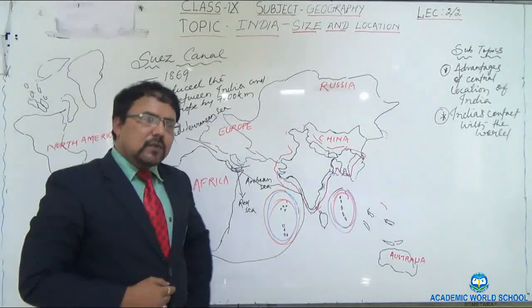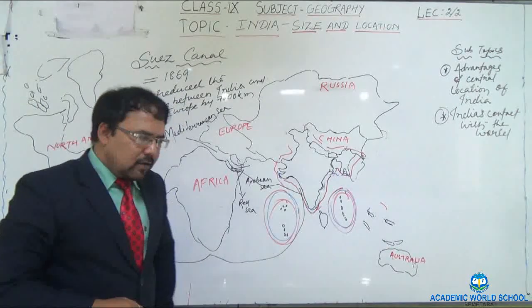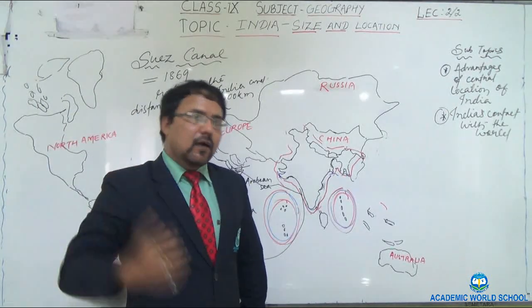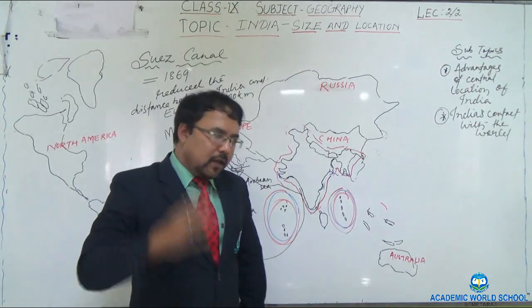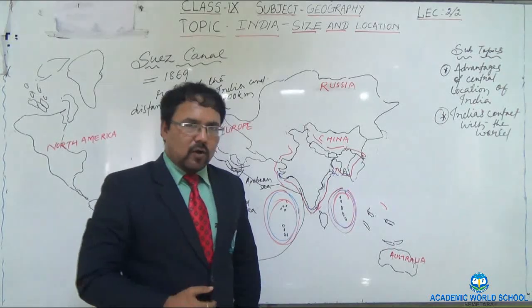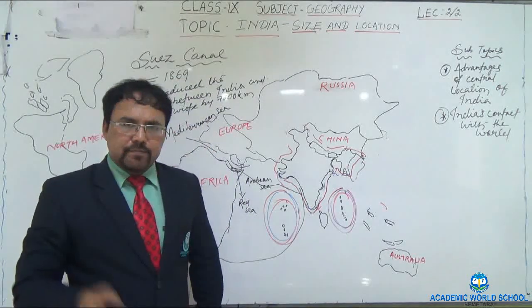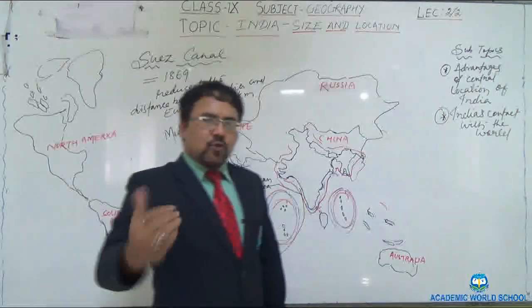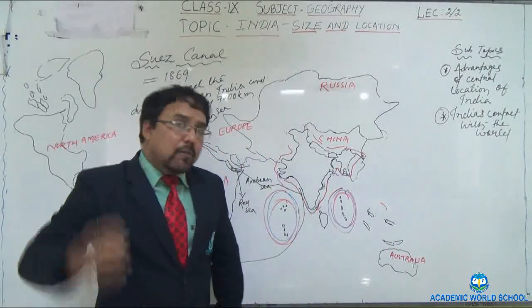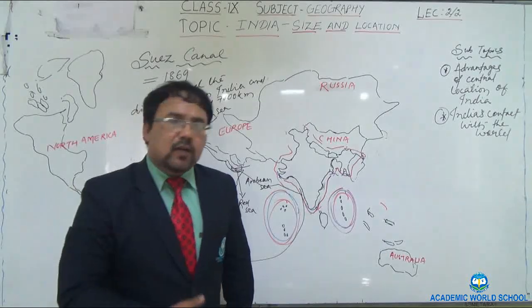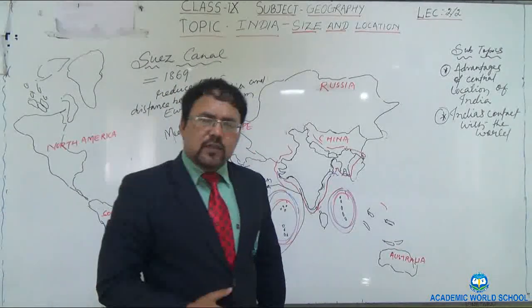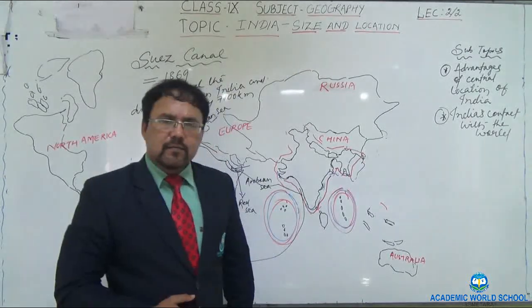Next, one more example I would like to give. You must have heard about Ashoka, the great king Ashoka. He was a son of Bindusara and he belonged to the Mauryan dynasty. All of you must have read about the Mauryan dynasty, and the son of Chandragupta Maurya was Bindusara, and the son of Bindusara was Ashoka. And after the Kalinga war, he adopted Buddhism, and he supported the spread of Buddhism wholeheartedly.